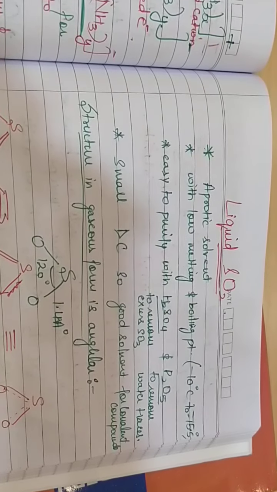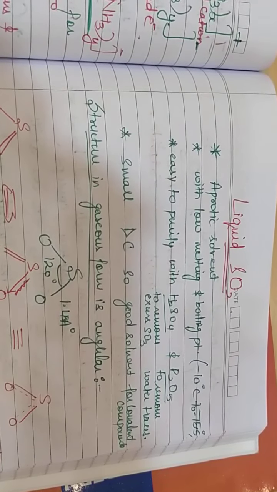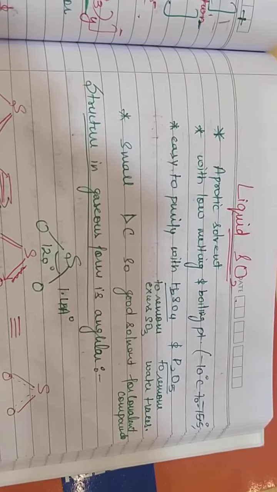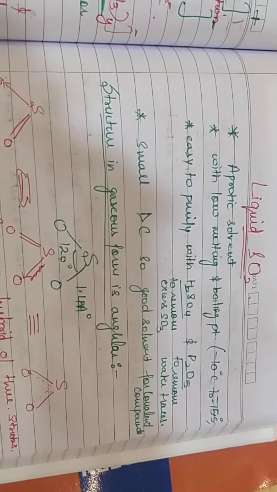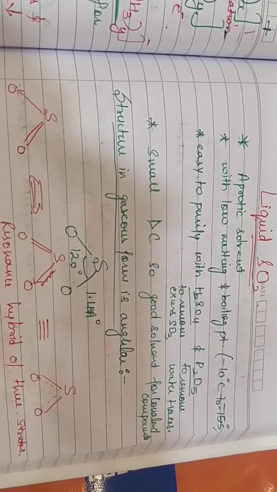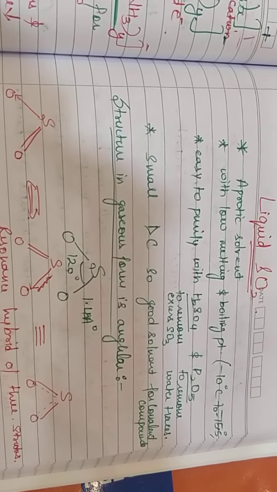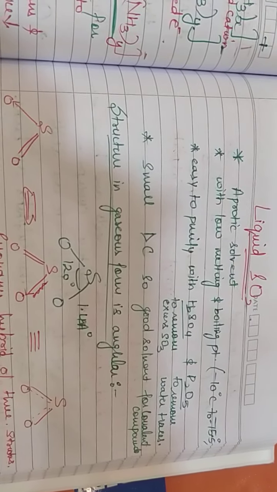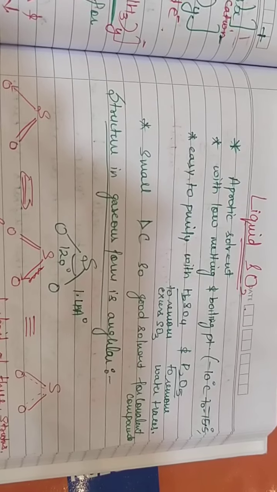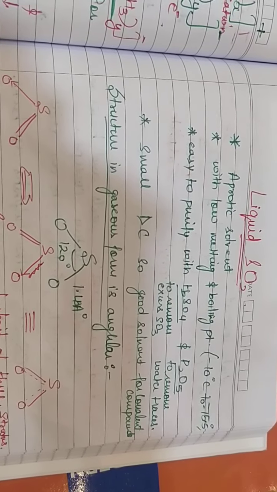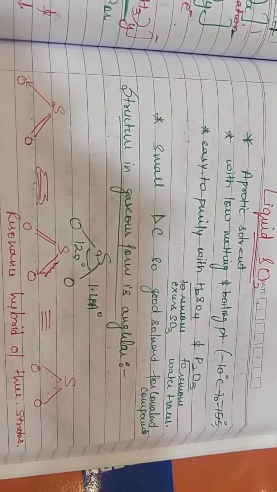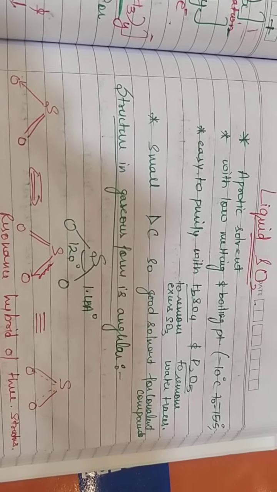It can be purified by passing through H2SO4 and P2O5, where H2SO4 is used to remove excess SO3 and P2O5 is used to remove water traces present in liquid sulfur dioxide. It has a small dielectric constant, so it can prove to be a very good solvent for covalent compounds in comparison to ionic compounds.